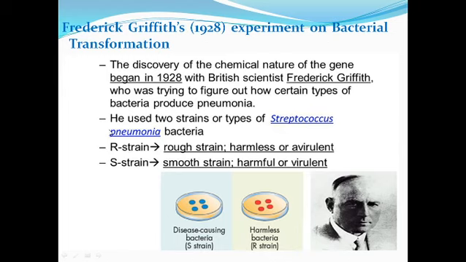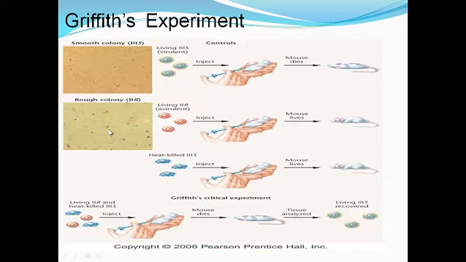pneumonia. So he selected the model organism Streptococcus pneumoniae, a bacterium which is capable of existing in two morphological forms, namely R strain and S strain. The R strain is the rough strain and it is harmless or irrelevant in nature. The S strain is the smooth strain, which is harmful and relevant in nature. Now in this slide we can see the microscopic view of the R strain and S strain respectively.